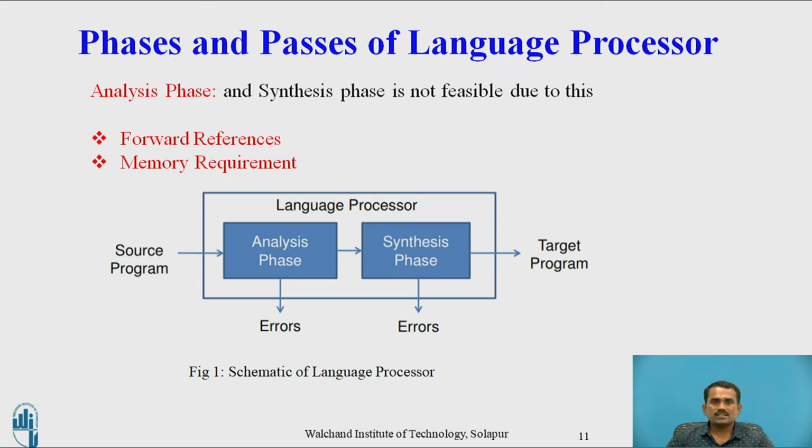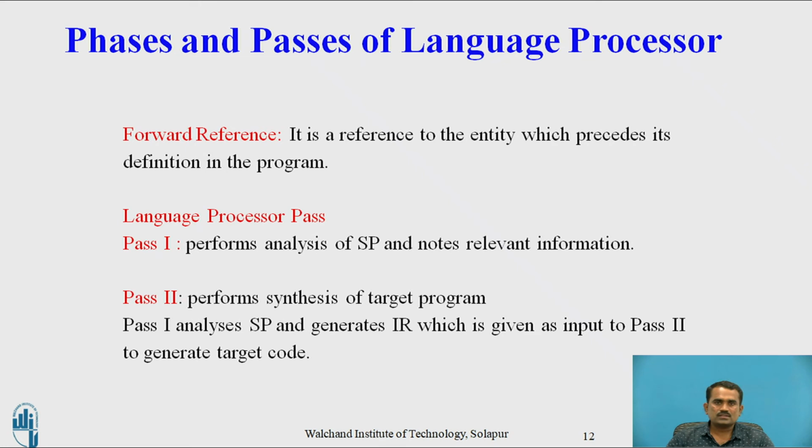Now let us see what forward references are. A forward reference is a reference to an entity which precedes its definition in the program. For language processor passes, we have just discussed pass 1 and pass 2. For forward references also we use the pass 1 and pass 2 concept. Pass 1 performs the analysis of the source program and notes relevant information. Whatever analysis we do on the given source program is performed in pass 1, and its relevant information is noted. Pass 2 performs synthesis.